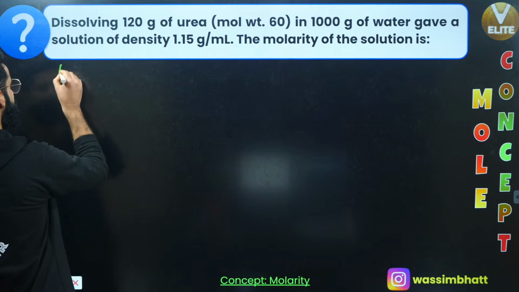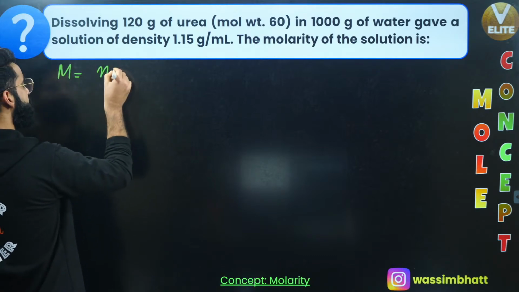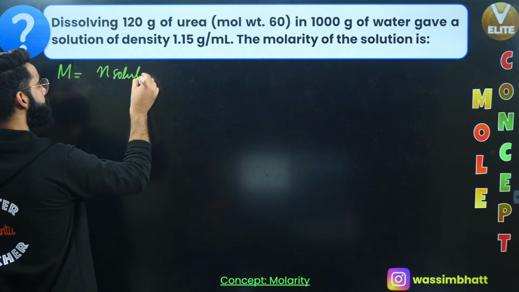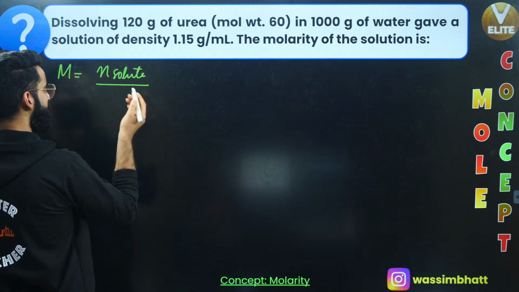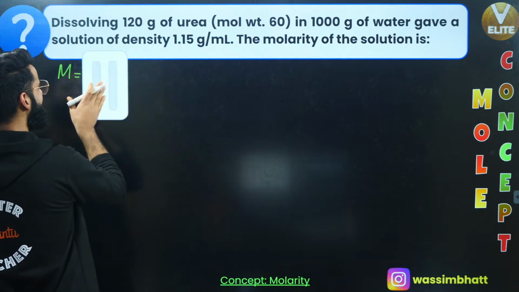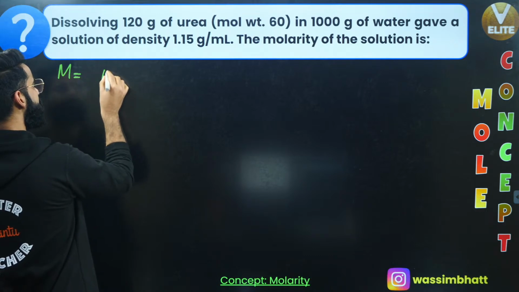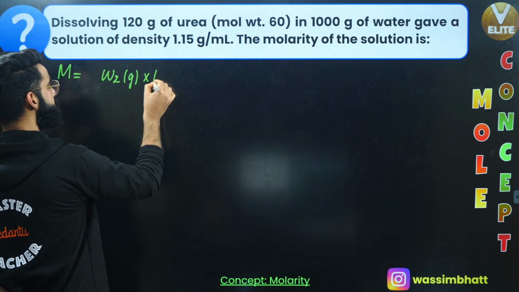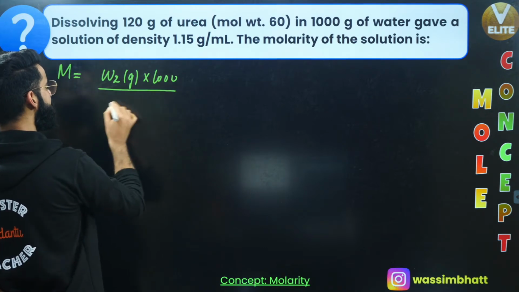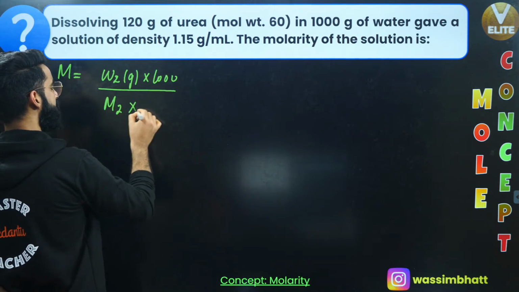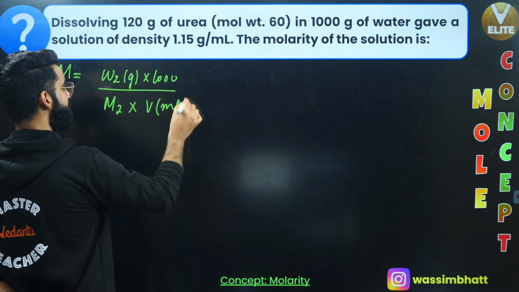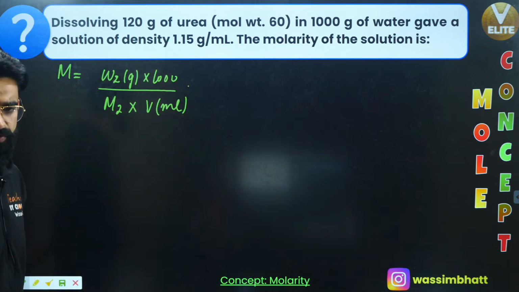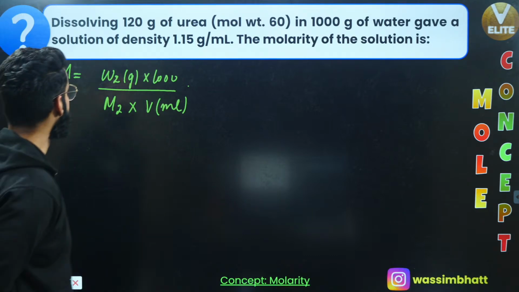First of all, I'm supposed to calculate molarity of the solution, which is going to be number of moles of solute divided by volume of solution in liters, or let me write the formula only. Molarity is equal to mass of solute in grams, W2, multiplied by 1000, divided by molar mass of solute multiplied by volume of solution in milliliters. This is the formula which is used to calculate molarity, right? Okay. Now we will see.